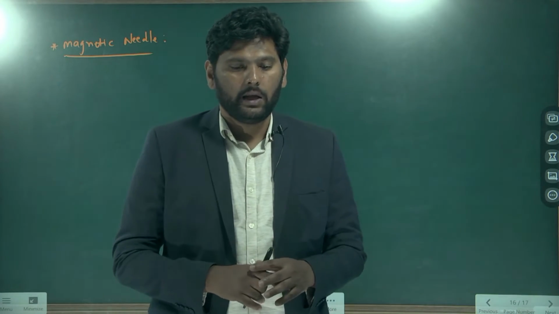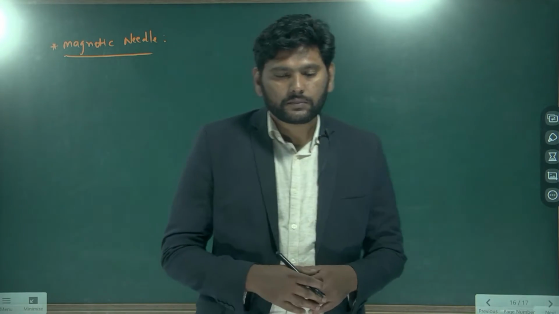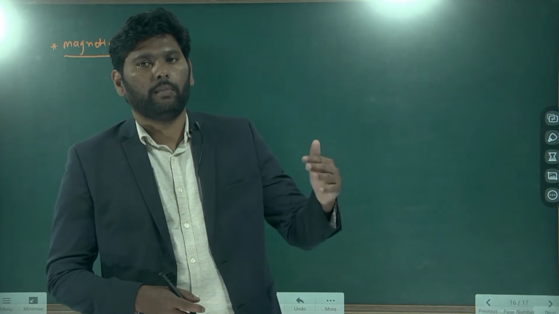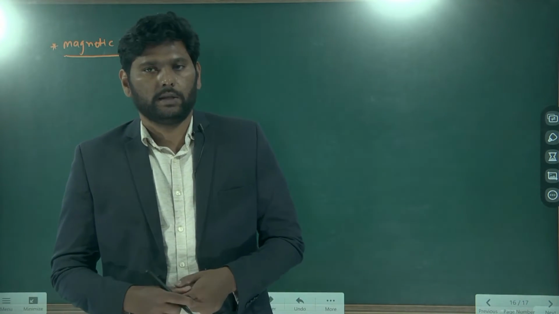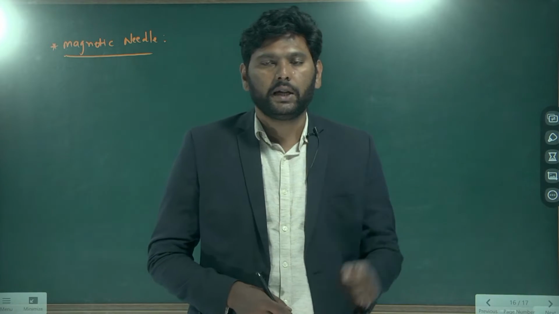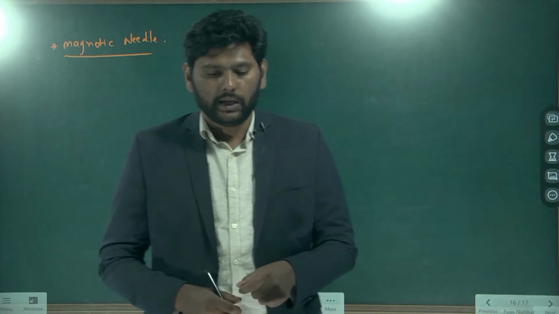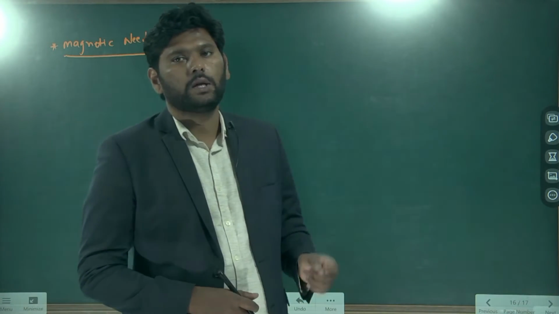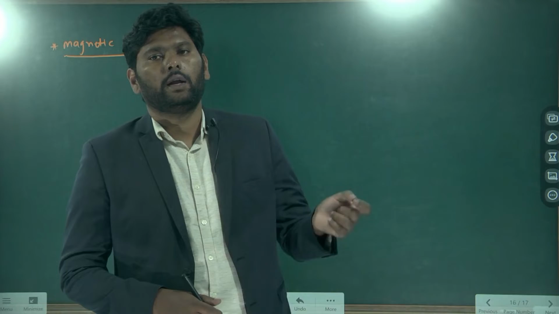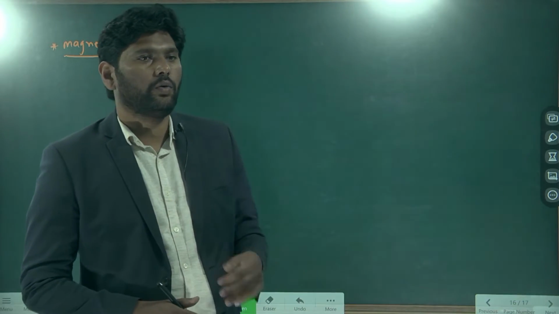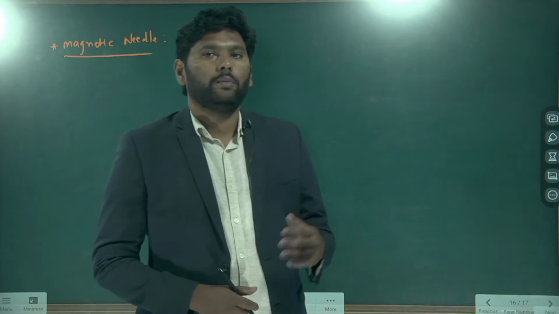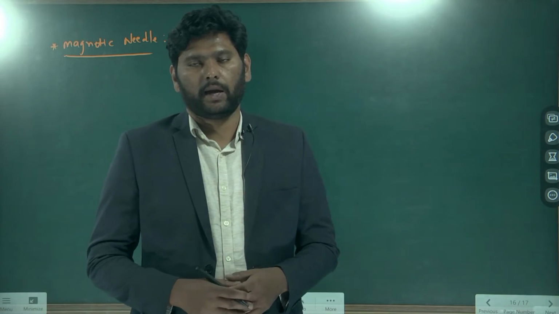This way it can show the magnet, it can show the north and south of the earth's surface. So this magnetic needle we can even use in a compass to identify north and south, to identify the direction of roads, and in many other places where we use a magnetic compass.